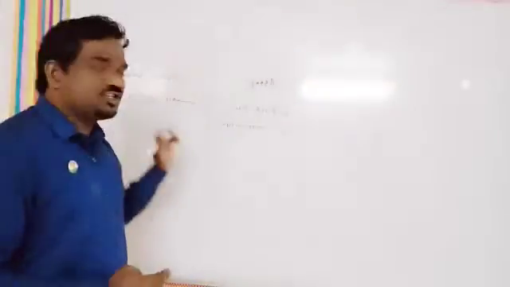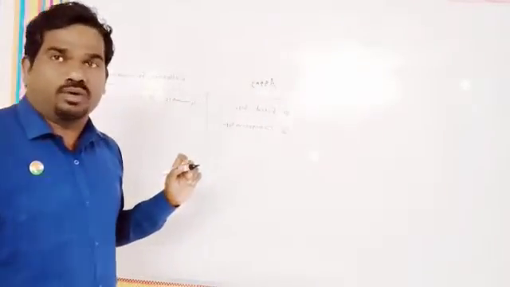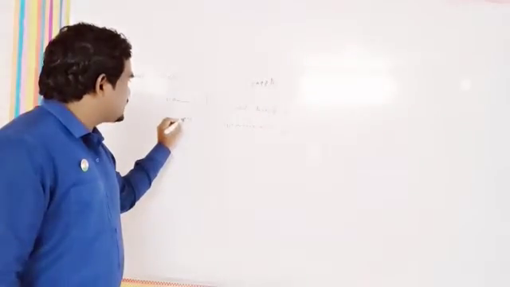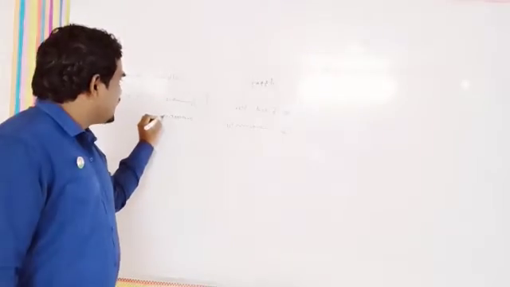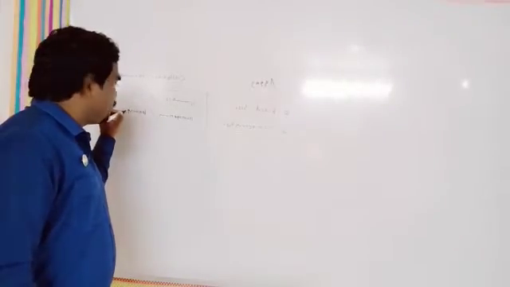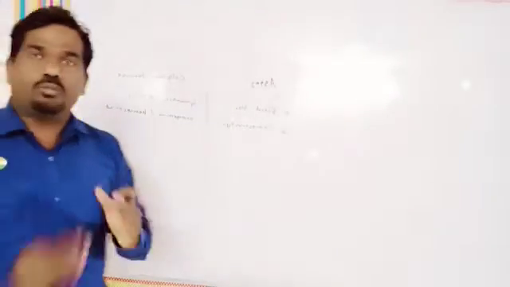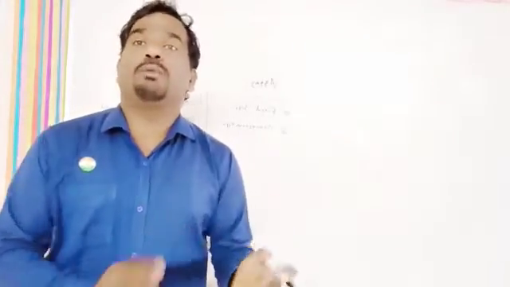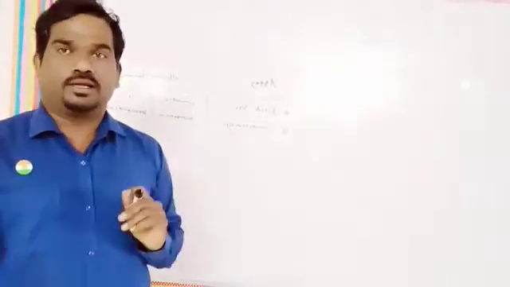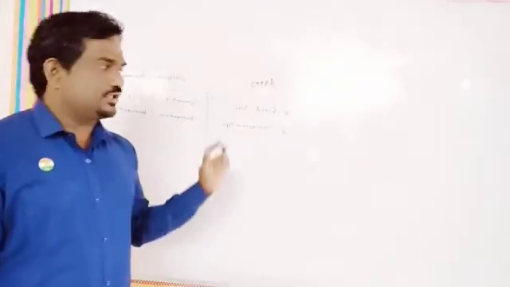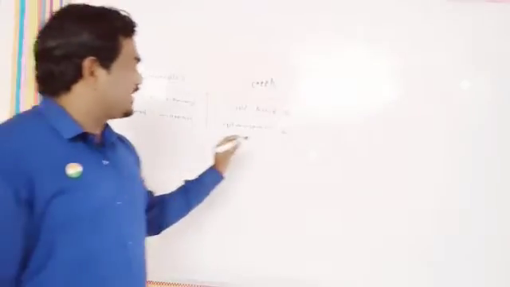But what about the collection framework? In a collection framework, we can store homogeneous as well as heterogeneous data. Homogeneous means same type of data, and we can also store different types of data in it. So this is the second difference between array and collection.